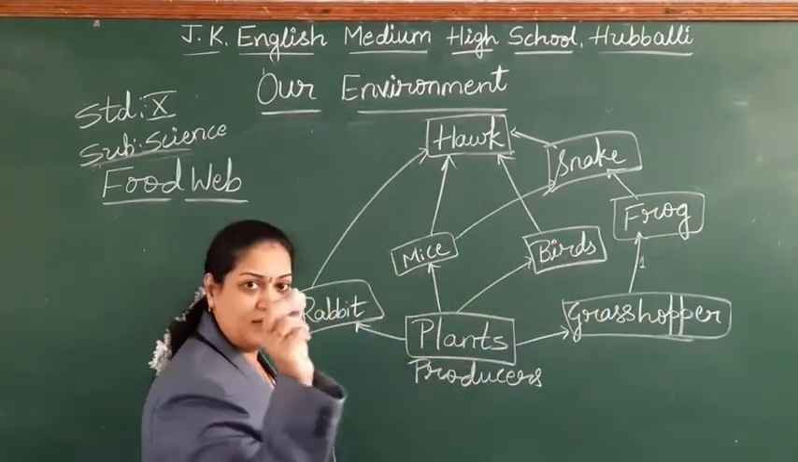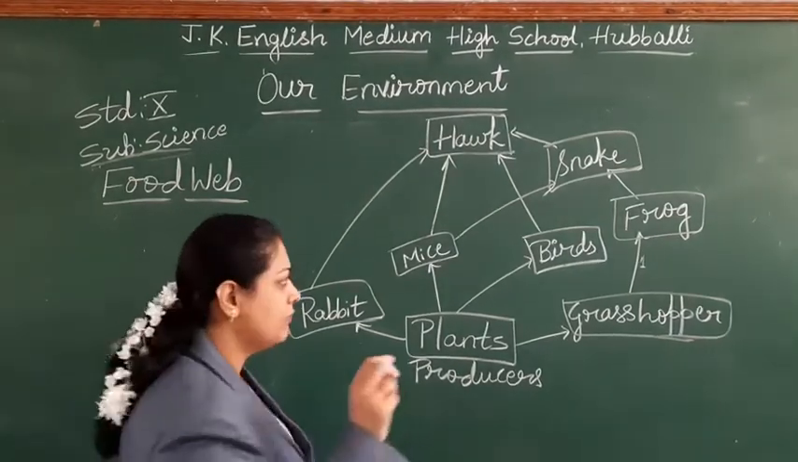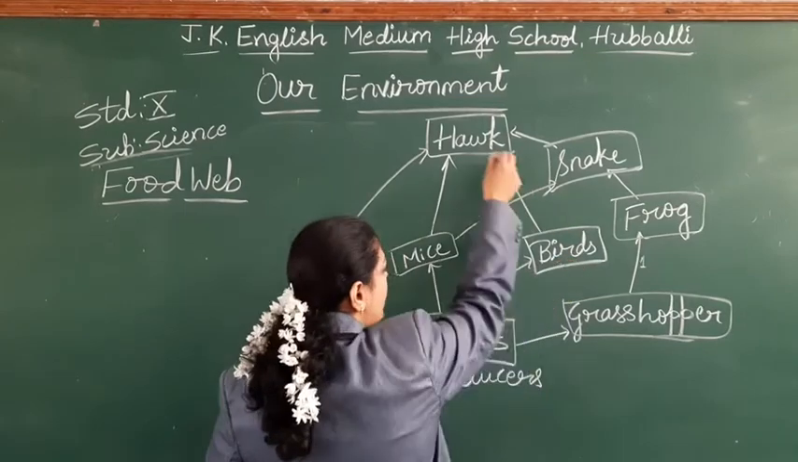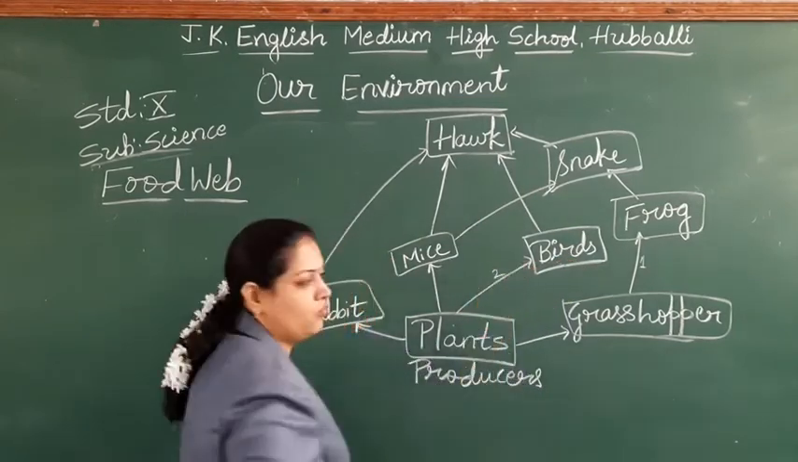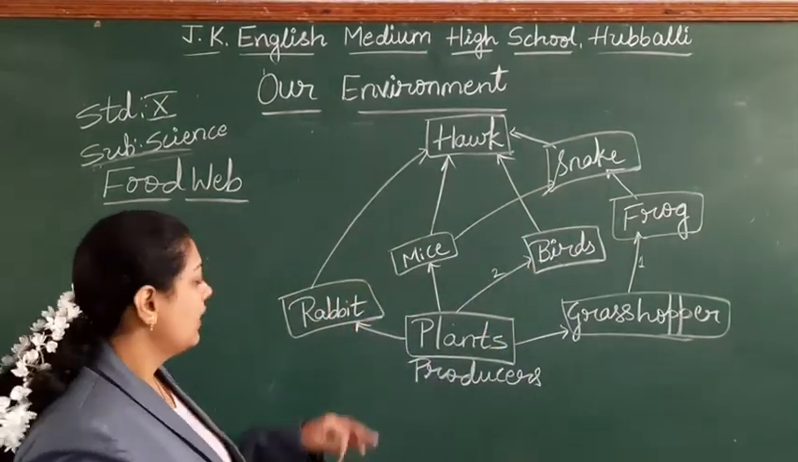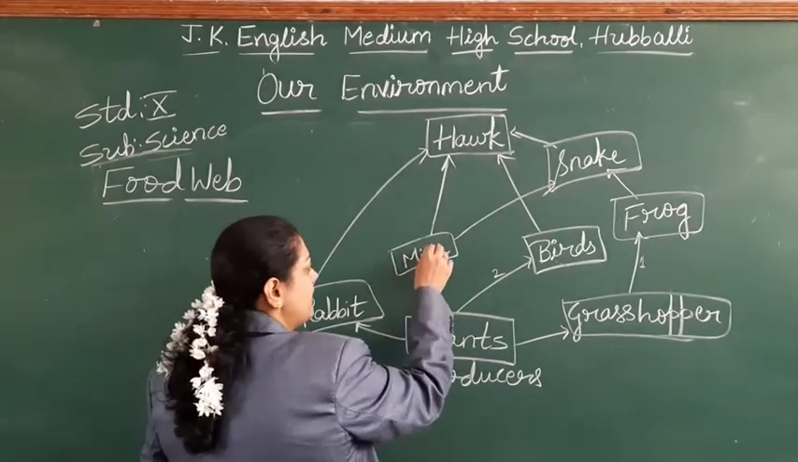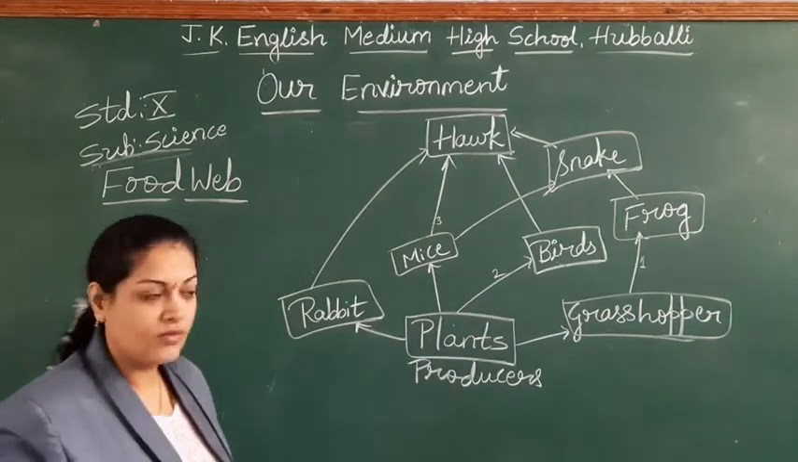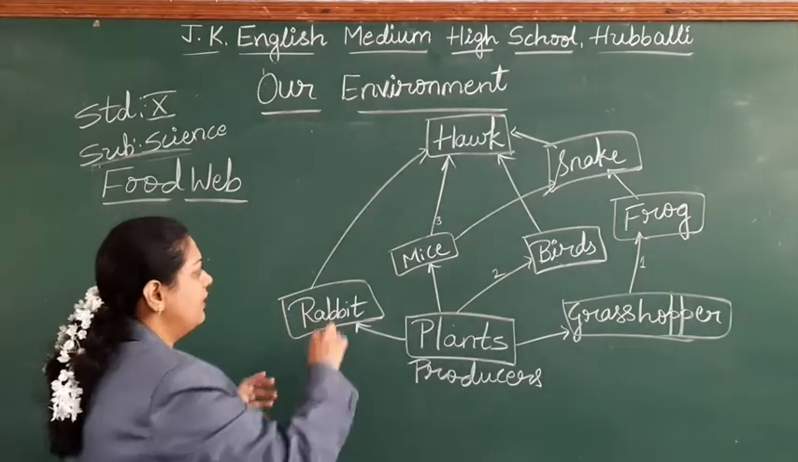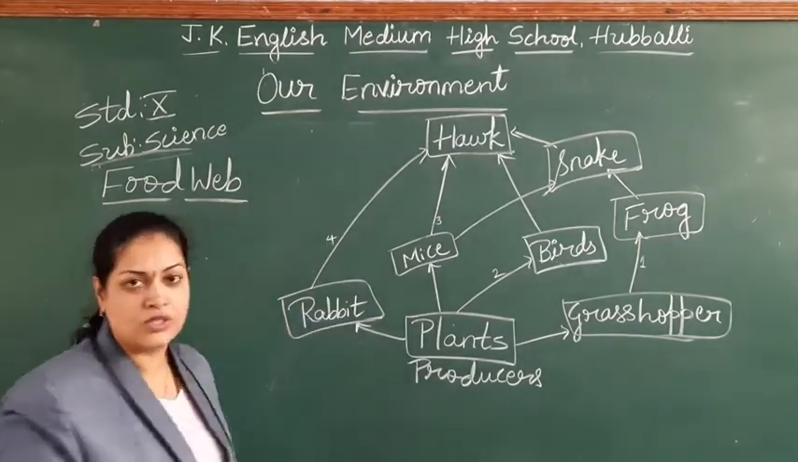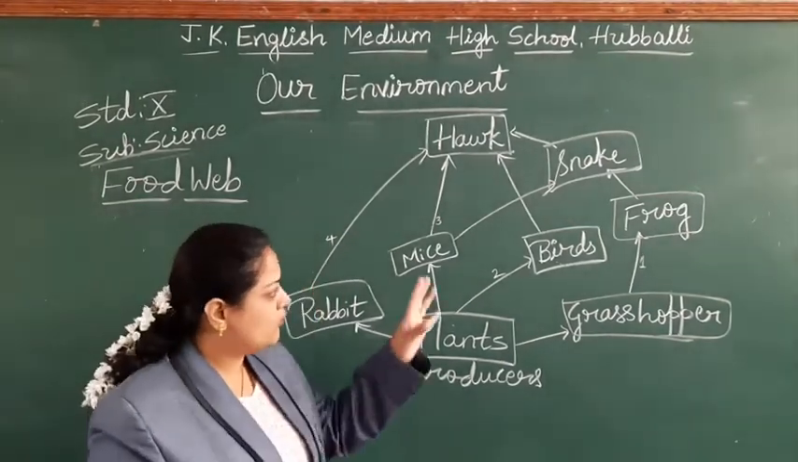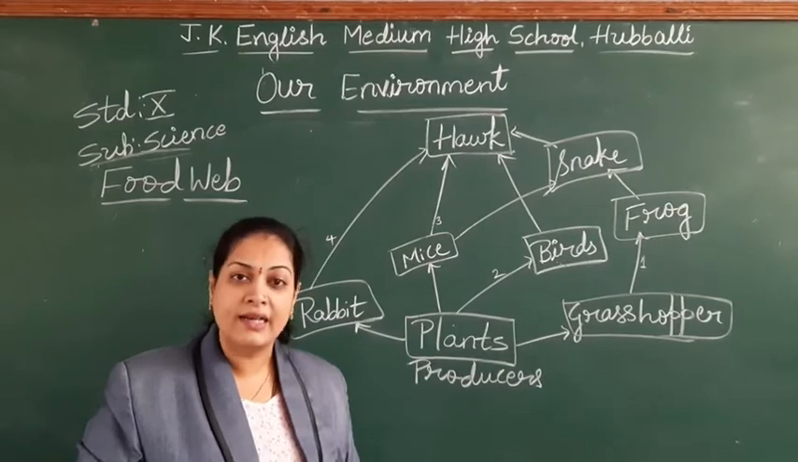Plants, nothing but the seeds are eaten by seeds, fruits are eaten by the birds, birds by hawk. So second type of food chain. Plants are eaten by the mice, mice are eaten by the hawk, third food chain. Plants are eaten by the rabbit, rabbit by the hawk, fourth food chain. Right, students? Okay.